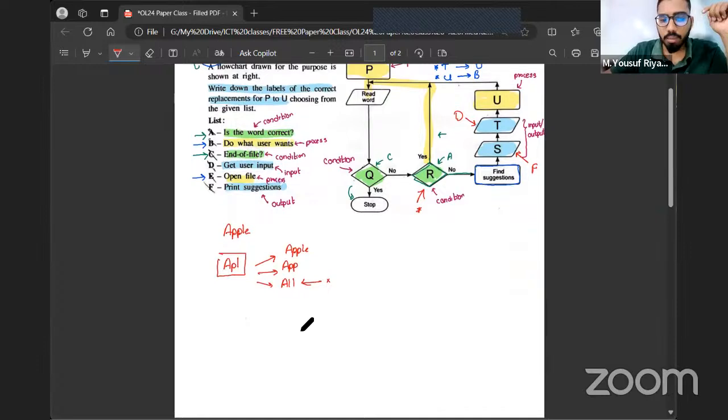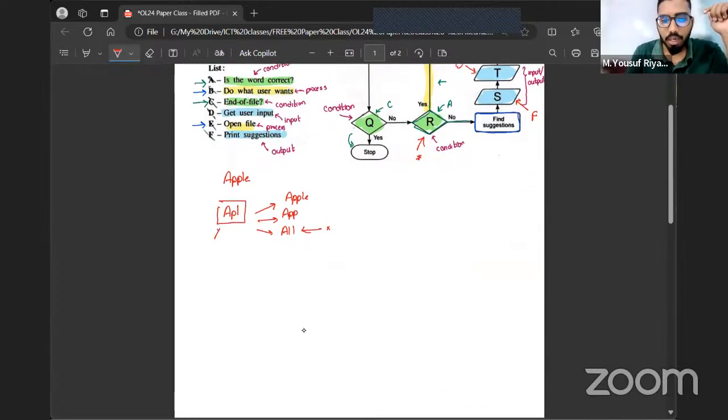So for example, let's say in a sentence I have used the word APL, and my program is telling there is no such word as APL in the dictionary. So it will go and check in the dictionary, is there a word called APL? And it will figure out there is no word called APL. So it will ask me, did I mean Apple or app or AWL, or did I mean API? It will give me suggestions. After it gives me suggestions, only I know what I meant.